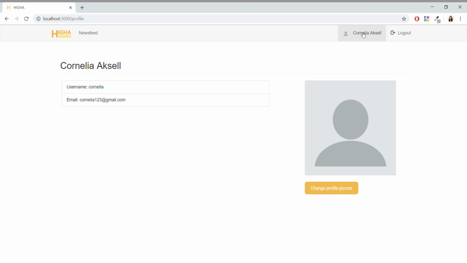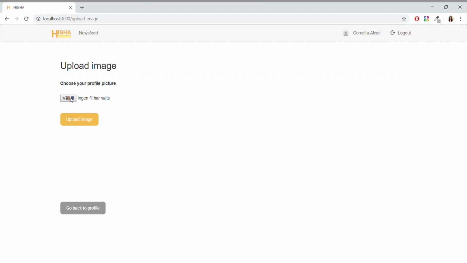When she clicks on her name in the top right corner, the site takes her to her profile. There she can see her name, username, and email. It's also possible for the user to have a profile picture, and because Cornelia is a new user, her profile picture is a default image. She decides to change it and is redirected to a new page where she gets to choose an image from the computer that she uploads.